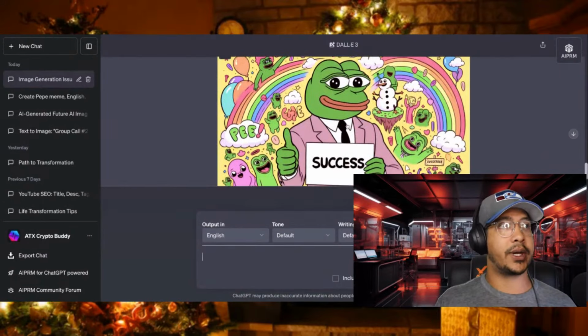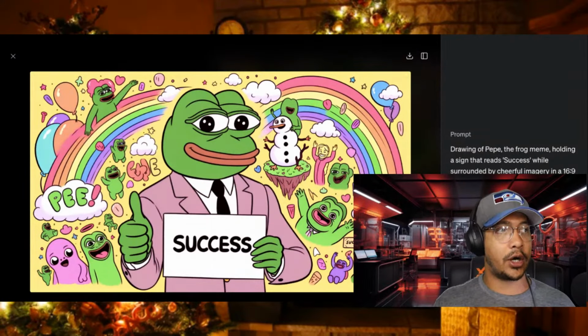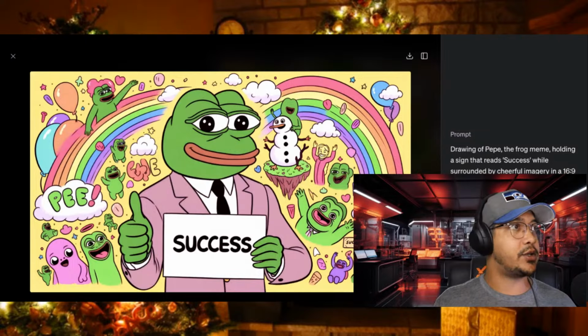Okay, cool. So there we go. We actually have it now saying success. And again, it has all of it. So if I was to import this image, all of these words that have text, you can edit.